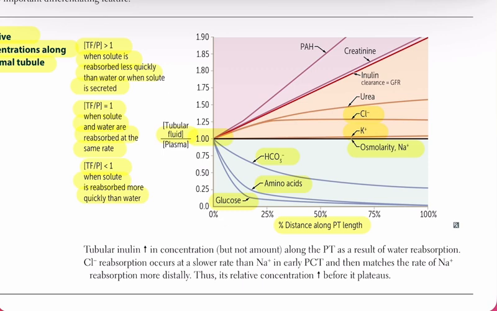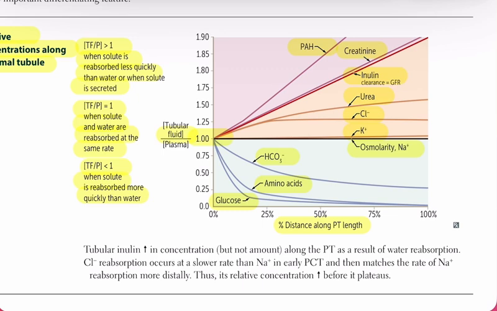For inulin and creatinine, their concentrations rise above 1, since neither is reabsorbed and water is being removed, so they get more concentrated as you go along the tubule. Creatinine can rise even more than inulin because it is also secreted. For urea, the concentration also rises above 1 because water is reabsorbed more quickly than urea in the proximal tubule. For para-aminohippuric acid, or PAH, the concentration rises the most because it is not only filtered but also actively secreted